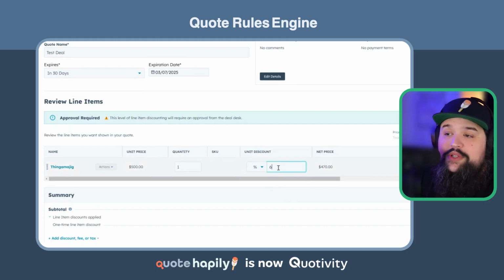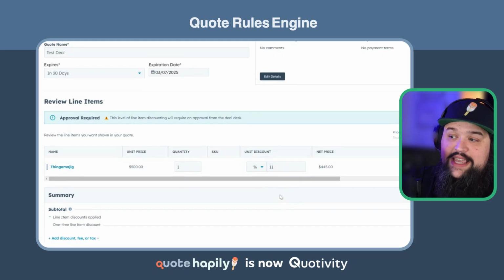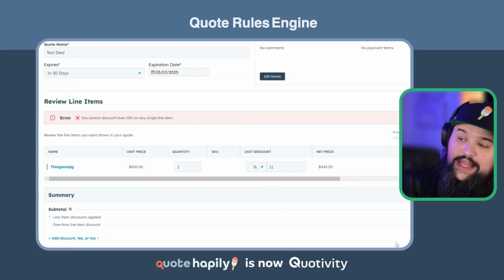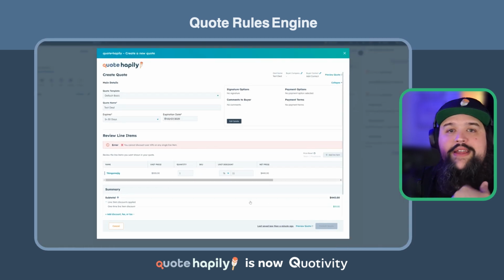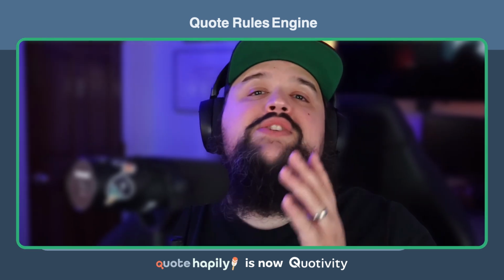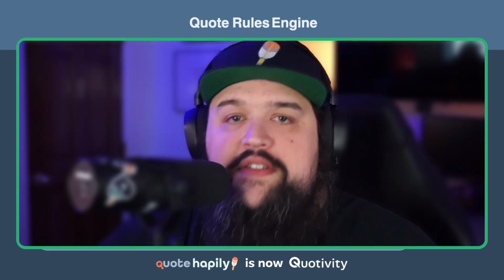Well, I have another rule set over here where if I switch it to like an 11% discount, it's not even going to let me send it to approval. It's going to give me this big error message right here, and the publish quote button and the submit to approval button is actually going to go away. That's just one example of tons and tons of different things that you can do with rules in Quote Happily.